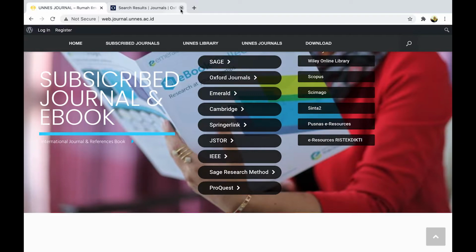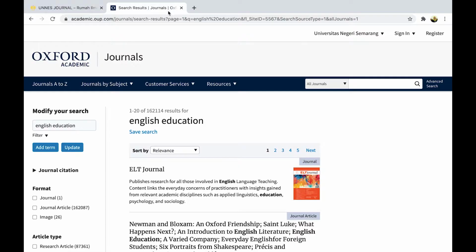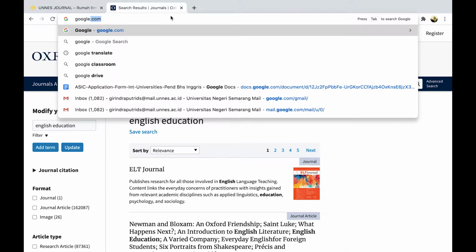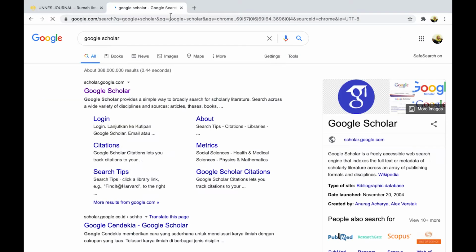But what makes it difficult is that right now we are not allowed to be around campus, and these sites can only be accessed from the UNES land or the UNES network. If you are at home trying to finish your final project in this pandemic era, this cannot be accessed. So what you can do is find references from other sources that do not require a UNES network. I have several possibilities for you.